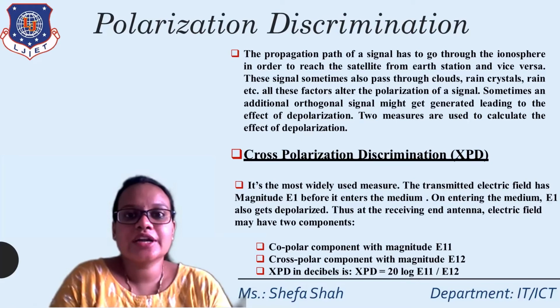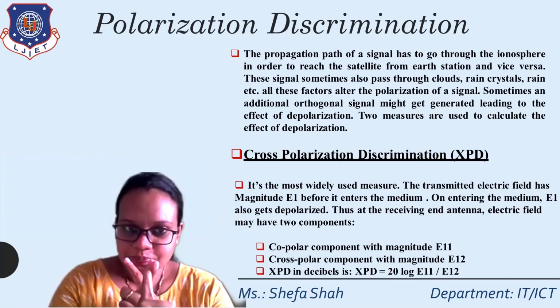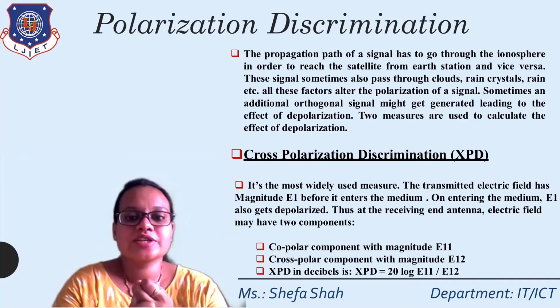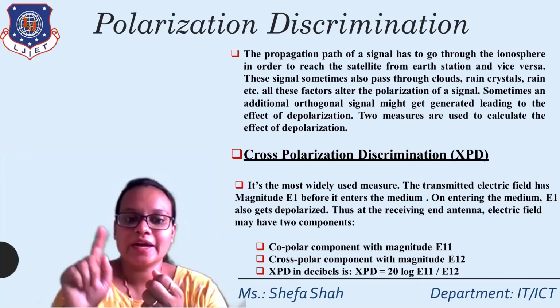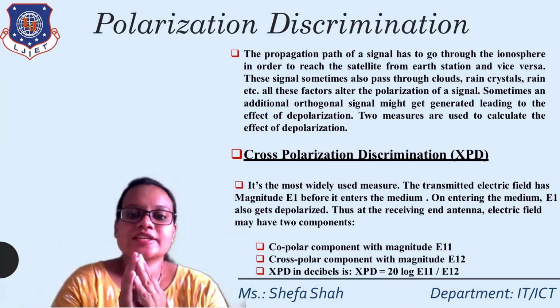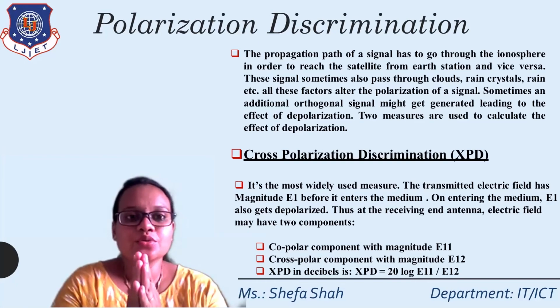Two measures are used to calculate the effect of depolarization. First, the cross polarization discrimination, and second, the polarization isolation, which we will discuss one by one. First we start with the cross polarization discrimination, which is denoted by XPD. So what does XPD, or cross polarization discrimination, mean? It is the most widely used measure.